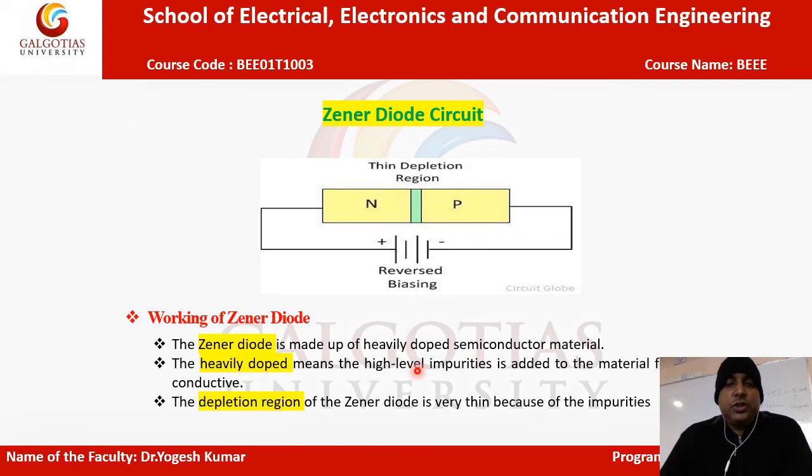The depletion layer of the Zener diode is very thin because the impurities are heavily doped. Here you can see the very thin depletion layer. The reason is that we have to add a large number of impurities, meaning heavy doping of the Zener diode. So this depletion region is very small compared to the normal p-n junction diode.